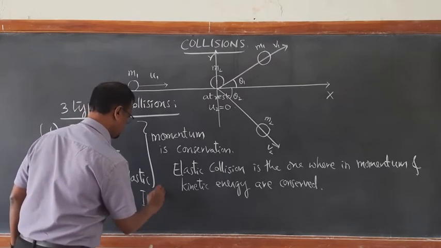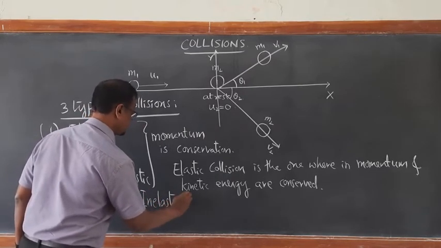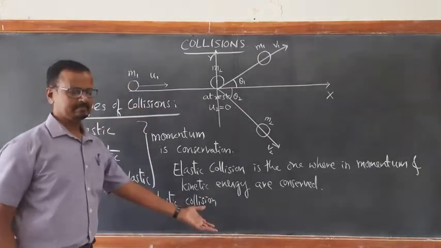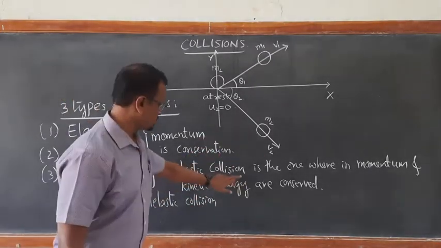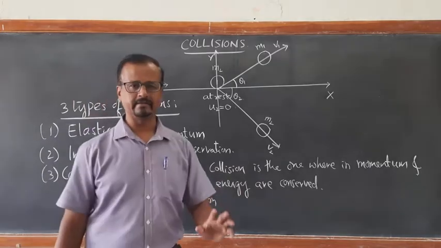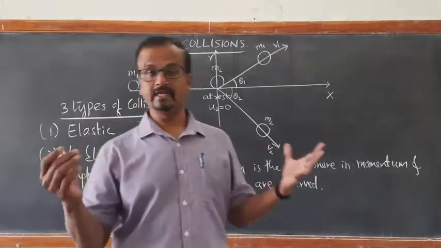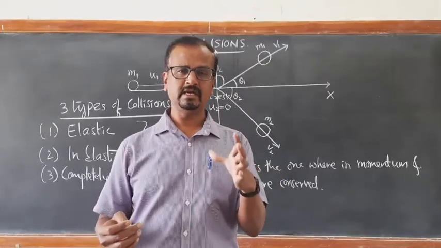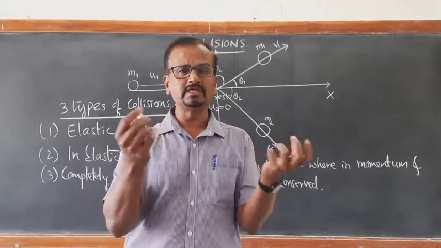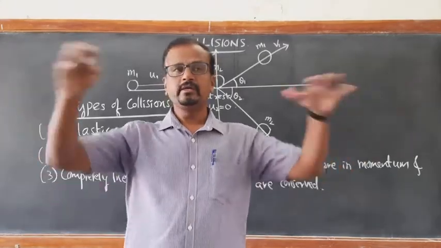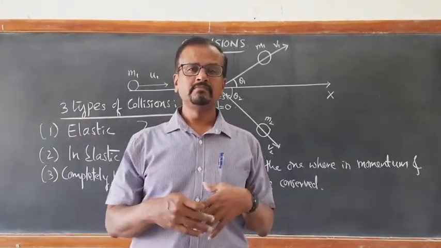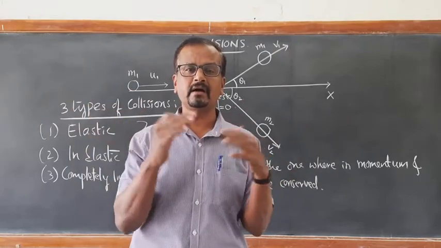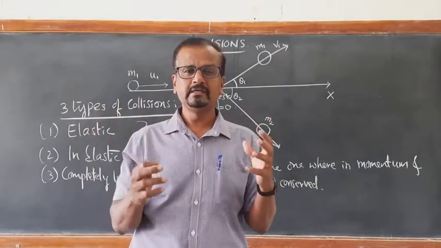Inelastic collisions we usually see. Elastic collisions are rare. Examples of elastic collision: when a marble hits another marble such that even the sound is not heard. Or in the classroom there are billions of air particles, and air particles collide among themselves frequently.